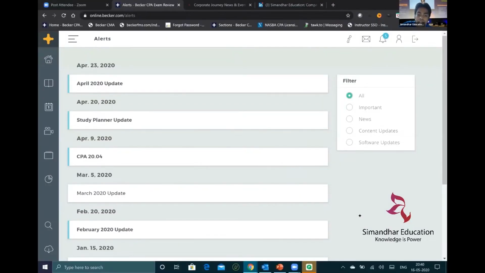So I think I've lost the screen sharing. Guys, are you able to see the screen? Yes, is everyone able to see the screen? Sorry, I've just lost it.